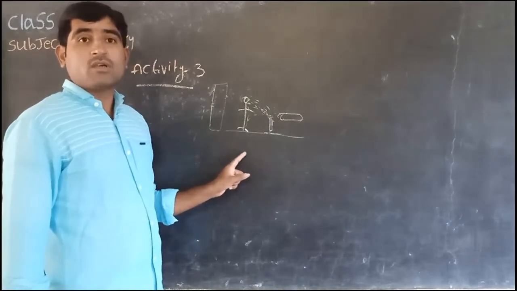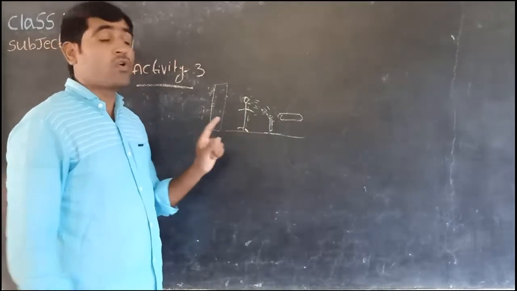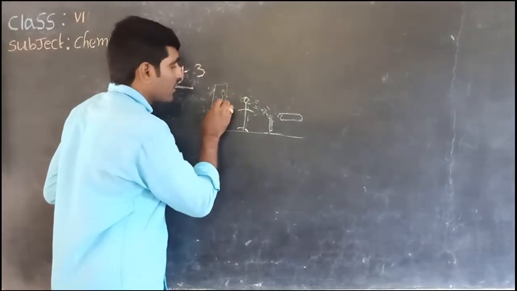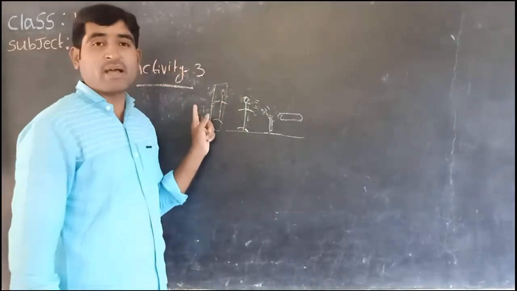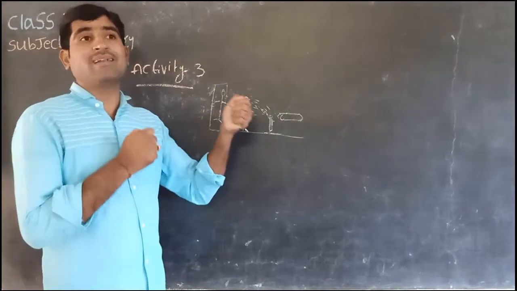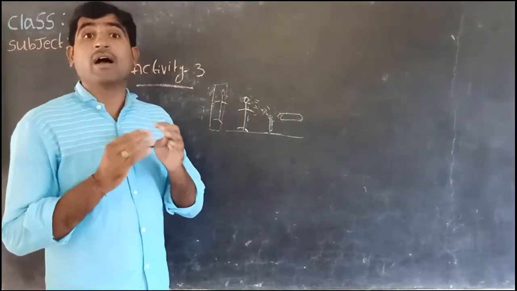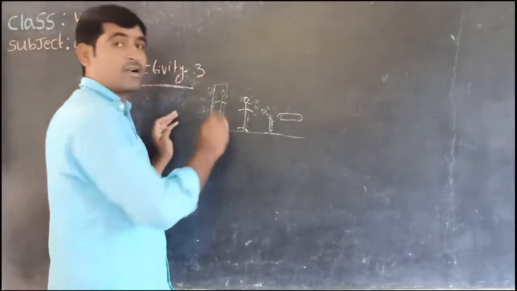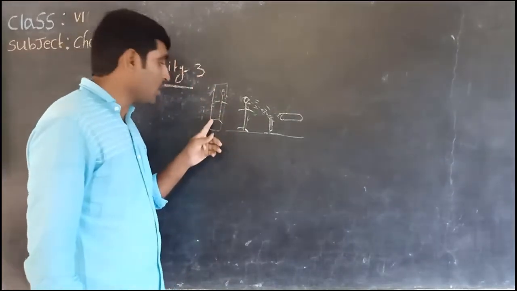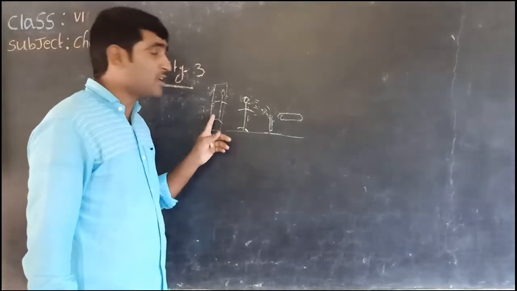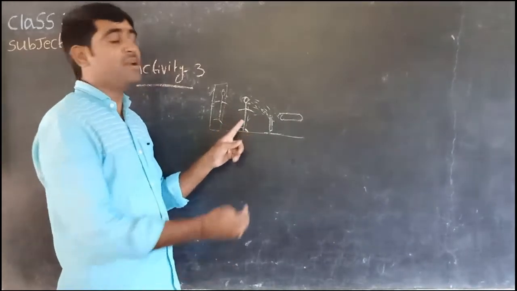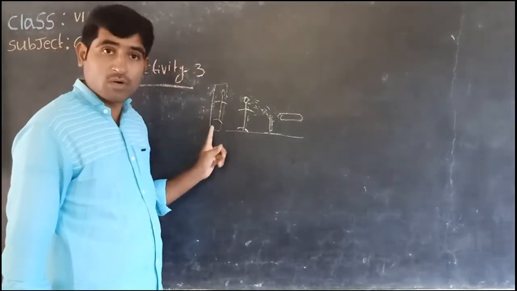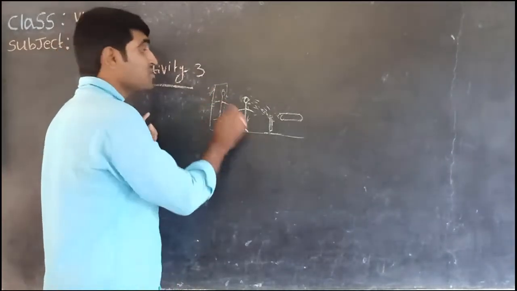After that, closely observe what happens at his back. What will happen at his back? We hold one long cardboard, and we observe the formation of a shadow on the cardboard. That shadow is similar to your friend, a human shadow. On the cardboard we observe one human shadow.